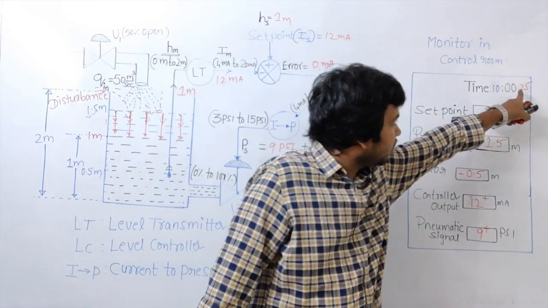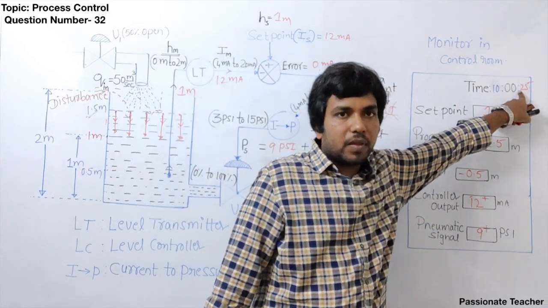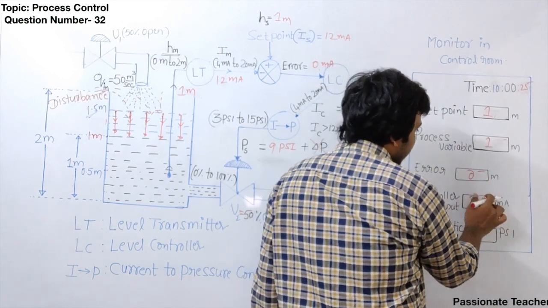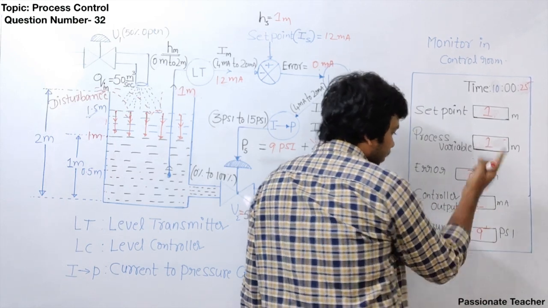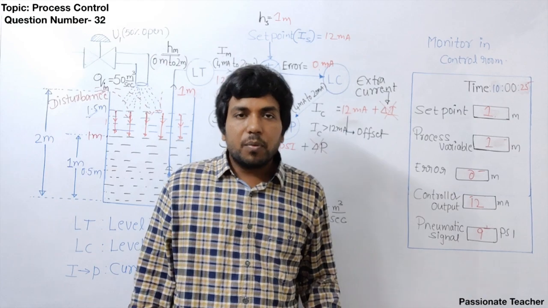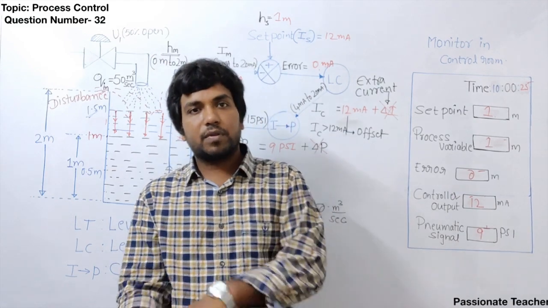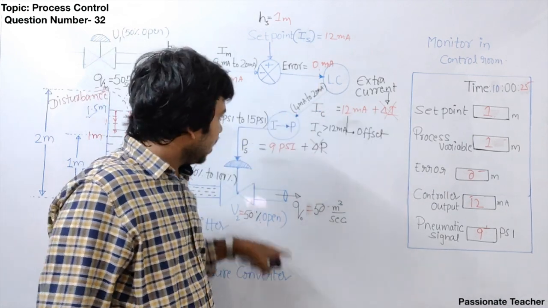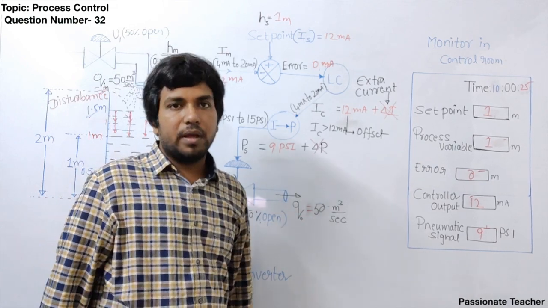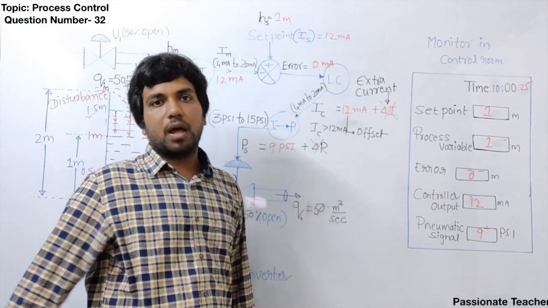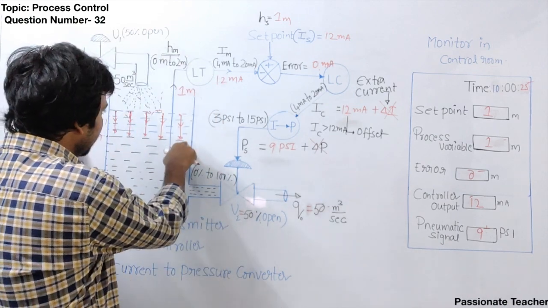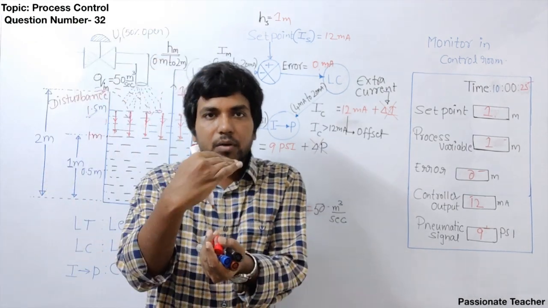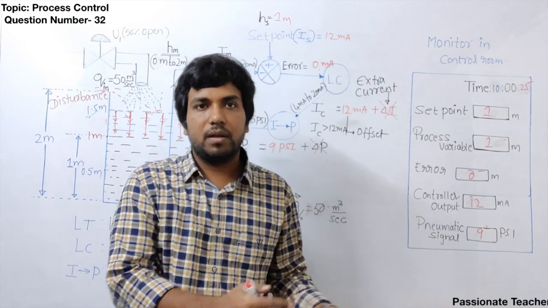What does it mean? It means at 10 o'clock 25 seconds, the process variable is 1 meter and the error is 0, and again current is 12 milliampere and the pneumatic signal is going to be 9 psi. Clear? Suppose after some time, again if the disturbance comes, this will generate some error here and the controller will generate extra current and then extra pressure will be given here, flow rate will be increased. So the water level will again come back to the normal position. That means the actual steady state that we require. The actual steady state that we require is 1 meter. Clear? So always it should come back to 1 meter even if it is getting disturbed by any other cases.